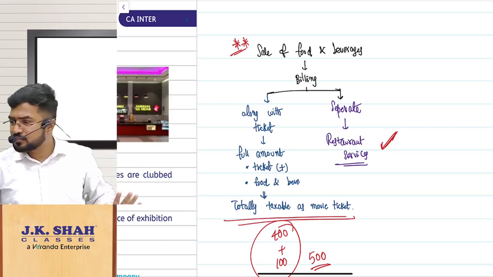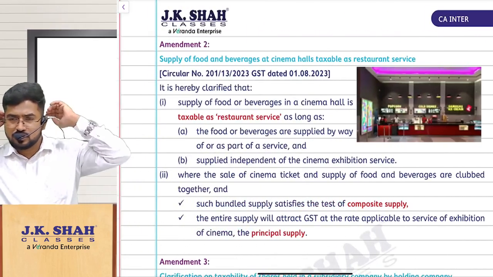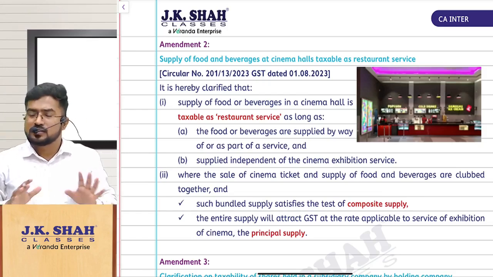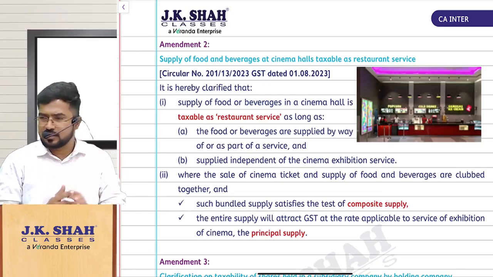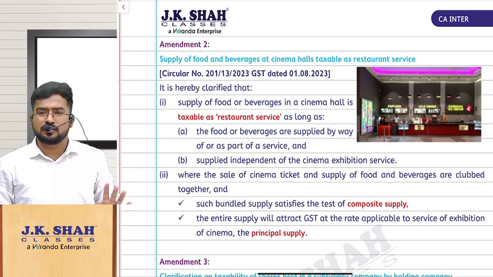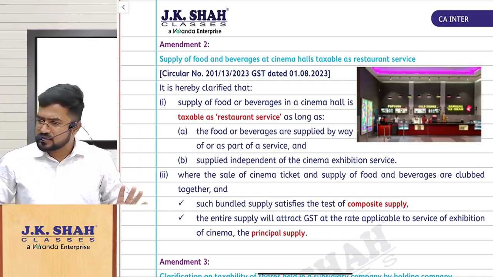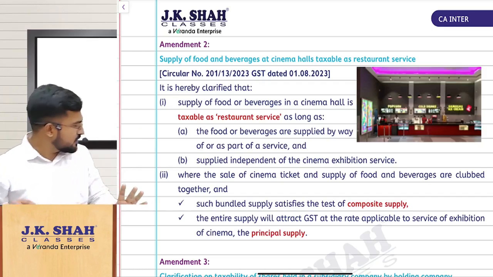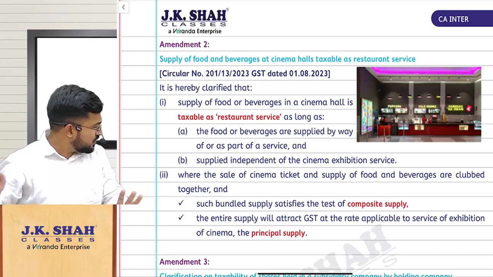Shall I continue? So this is amendment number 2. I repeat, what is the concept, guys, here? Sir, when you are selling food and beverages in the theaters, what is the tax treatment they have to follow? That depends upon how they are billing it. If they are billing the ticket plus food and beverages together, then we will treat it as sale of movie ticket. No, sir, they are billing them separately. Then the food and beverages will be treated as restaurant services. Am I clear? Online students, comfortable, or everyone? So that is the concept.